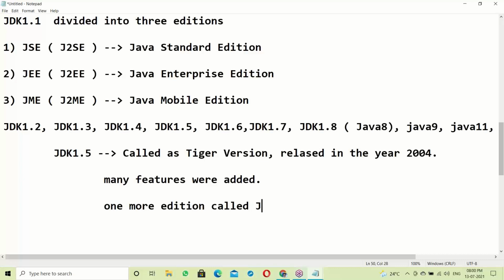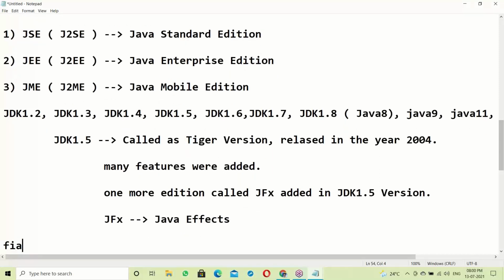One more edition called JFX was added in JDK 1.5. JFX stands for Java FX.